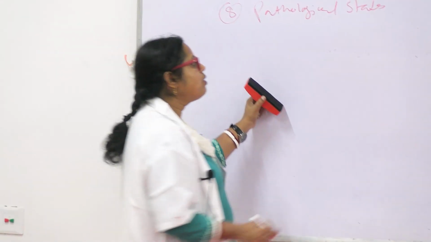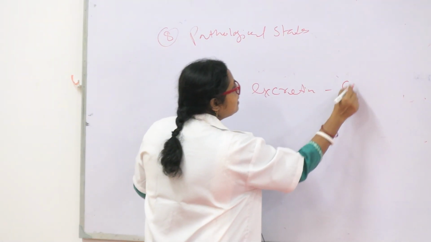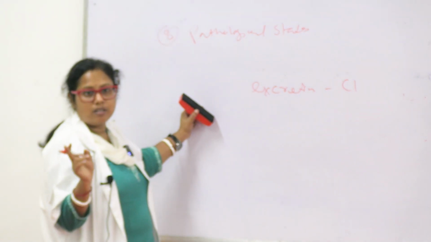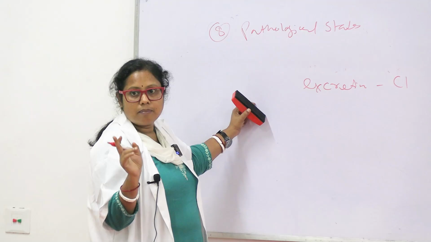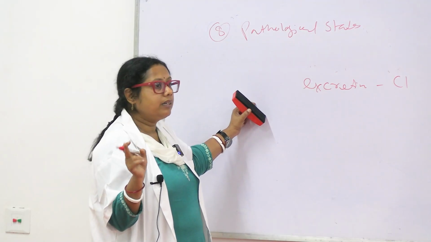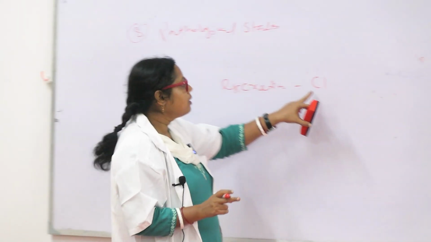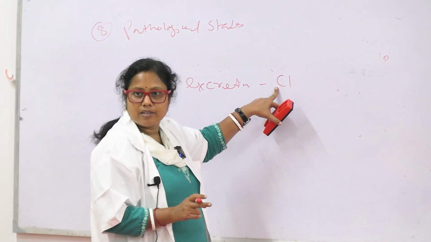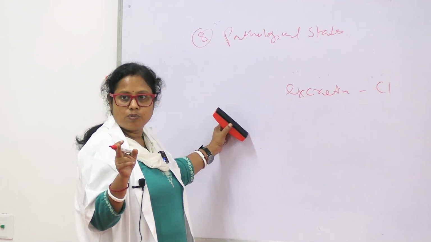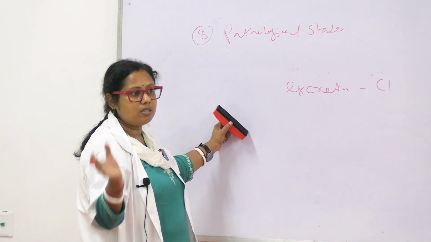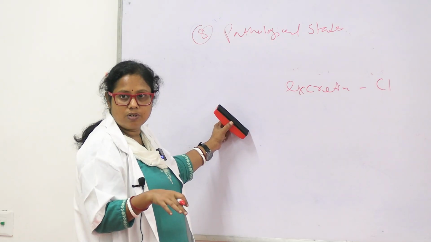You know it is an excretory organ and excretion is related to clearance. We already discussed the 3 pharmacokinetic parameters: bioavailability, then volume of distribution, and then clearance. So kidney function is related to clearance. Loading dose is related to volume of distribution. If a drug has a very large volume of distribution, we have to give a high loading dose.